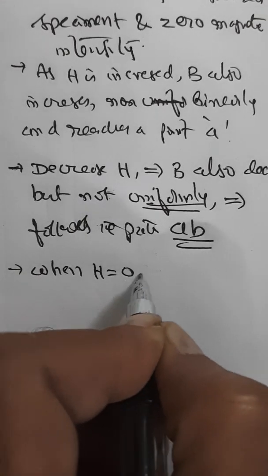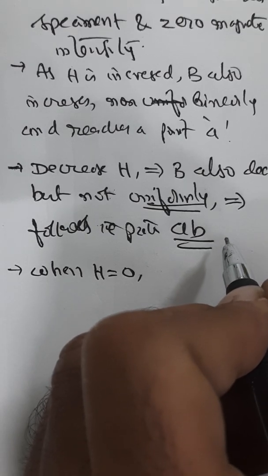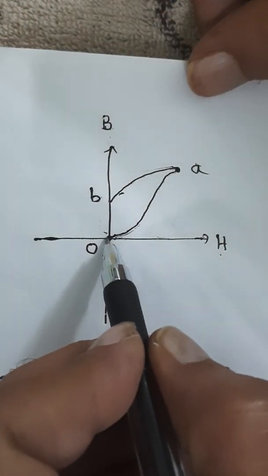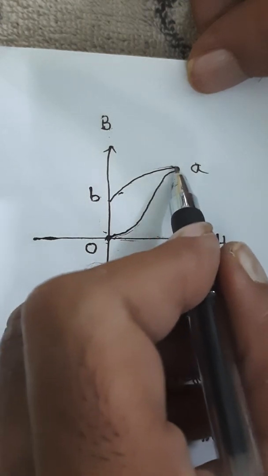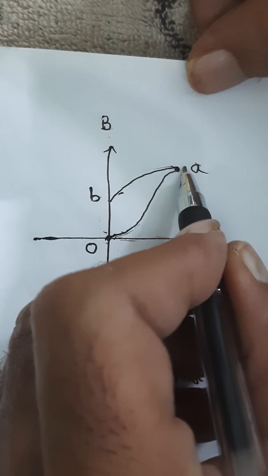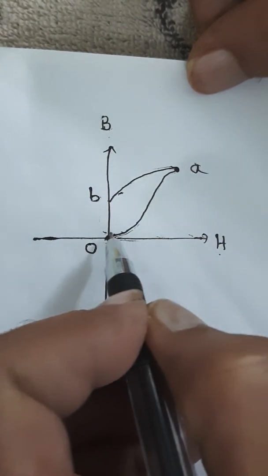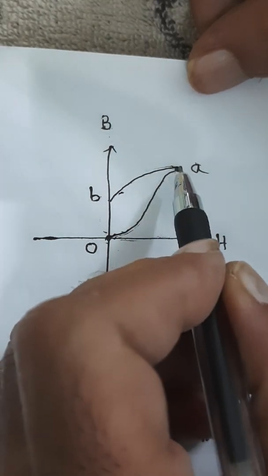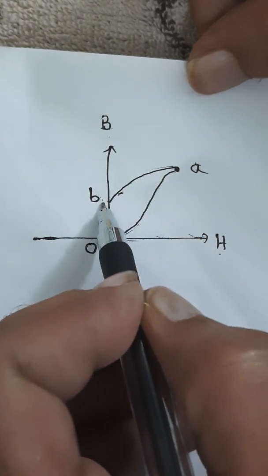When H is equal to 0, you can understand this in a different way. This is the initial point. As the intensity of magnetization is increased, flux density also increases, but non-linearly, and reaches a maximum point. From there, if you decrease the intensity of the magnetizing field, instead of following the same path in decreasing mode, flux density follows a different path. That is, it follows the path AB.